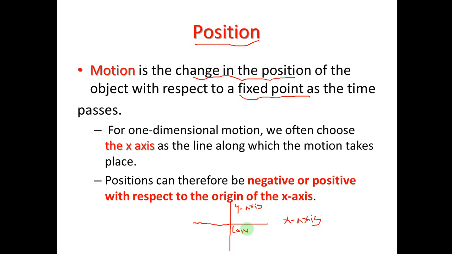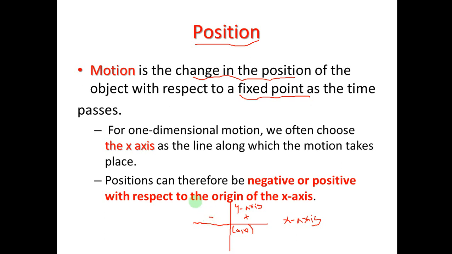So with respect to this origin point, the value of the position can be positive if the motion is to the right of the origin, and it may be negative when the motion is to the left of the origin of the x-axis.